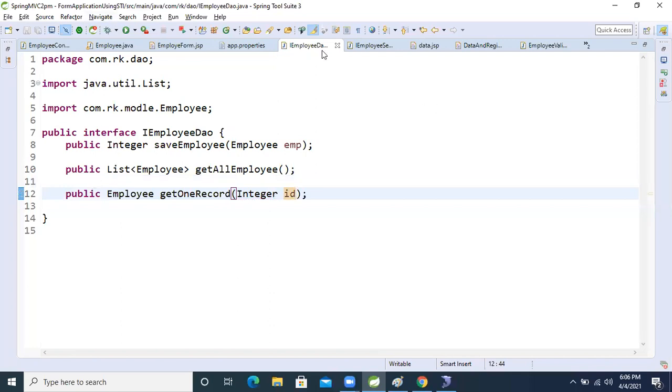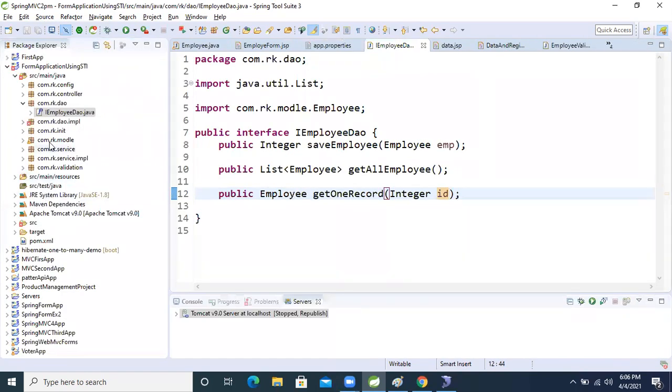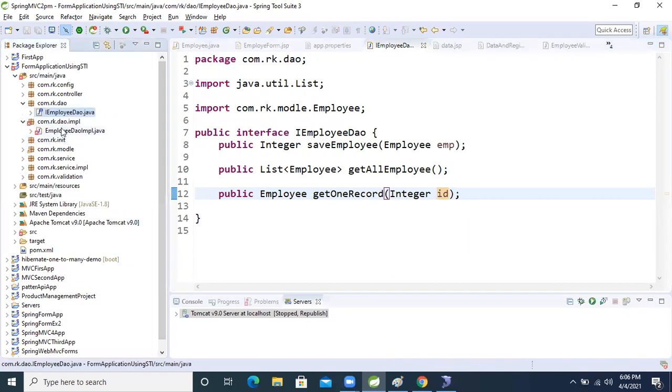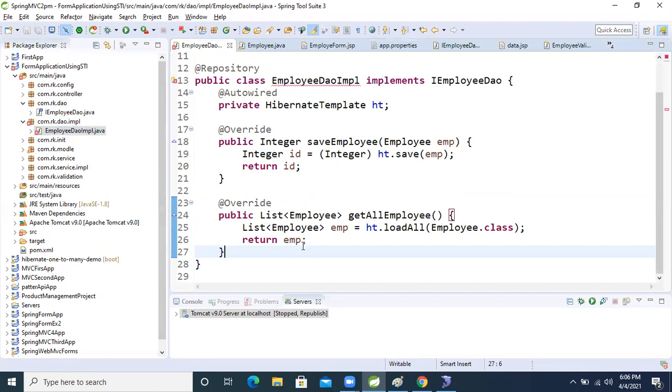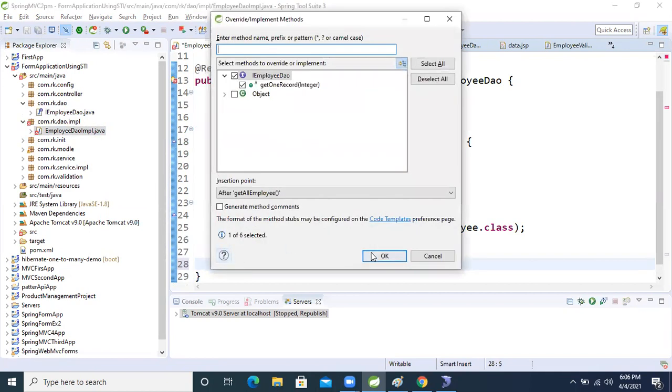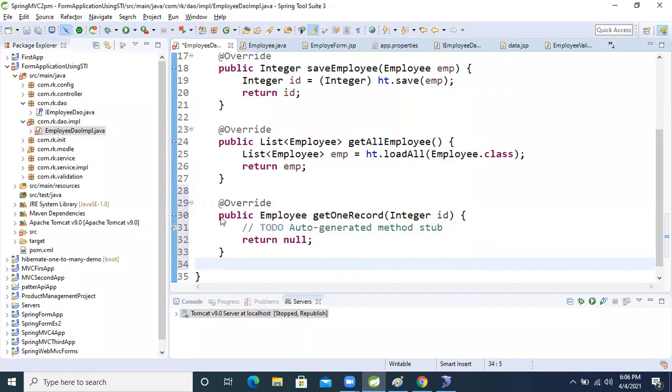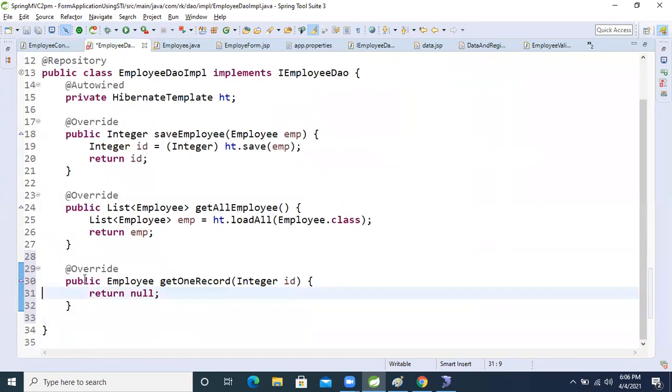After that we will go to the implementation class. Come here, press Alt Shift S plus V, and we will override that method. Inside that, let's write the logic.